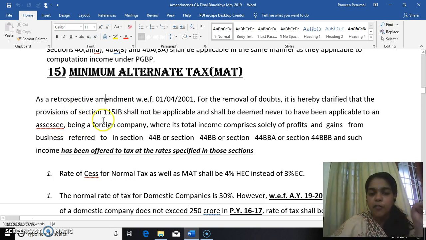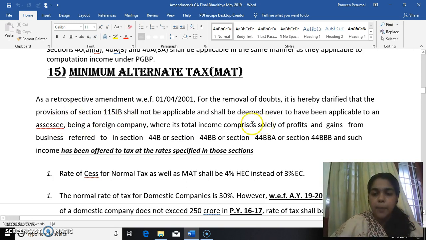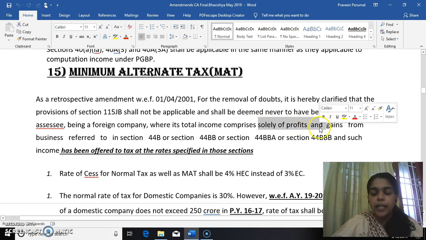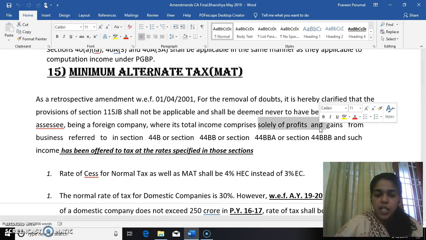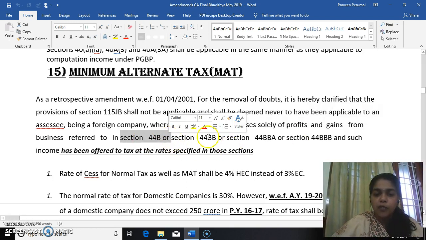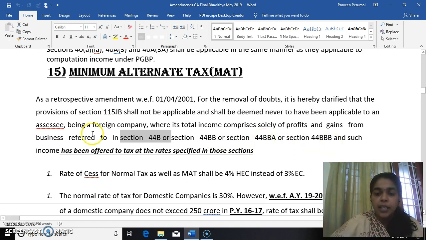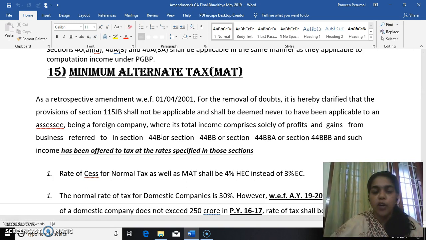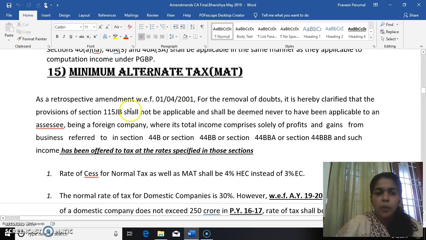So the assessee should be a foreign company. First point, the total income comprises solely of profits and gains, which means there should be no other income, only income under specified sections only. What are the specified sections? 44B, 44BB, 44BBA or 44BBB, and specifically the income derived should have been taxed under the respective sections. What are the respective sections? 44B, 44BB, 44BBA or 44BBB. Condition is that there should be no other income. Only the sole income should be only this income. So if that be the case, 115JB shall not be applicable.